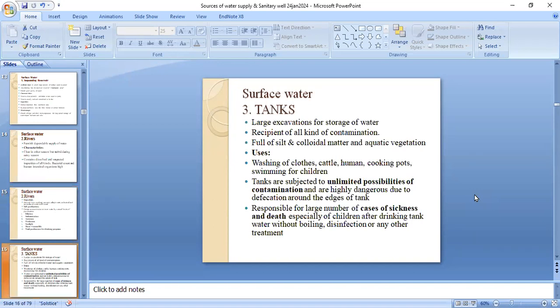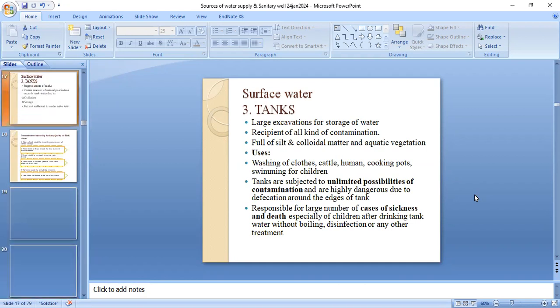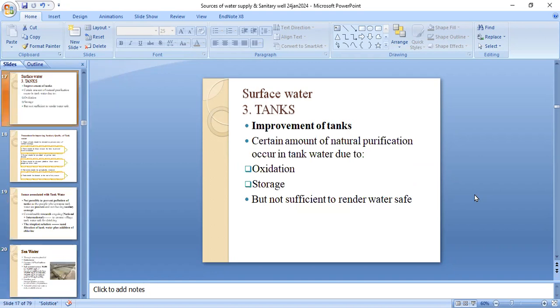Now the tanks. These are large excavations for storage of water. It is a recipient of all kinds of contamination, full of silt, colloidal matter, and aquatic vegetation. It is used for washing of clothes, cattle, cooking pots, and swimming for children. Tanks are subject to unlimited possibilities of contamination and are highly dangerous due to defecation around the edges of the tank. It is responsible for a large number of cases of sickness and death, especially of children, after drinking tank water without boiling, disinfection, or any other treatment. Improvement can be done by certain methods which include oxidation and storage, but they are not sufficient to render water safe.